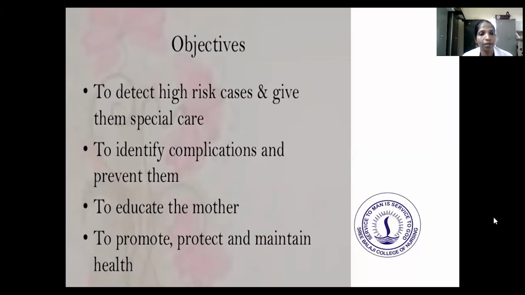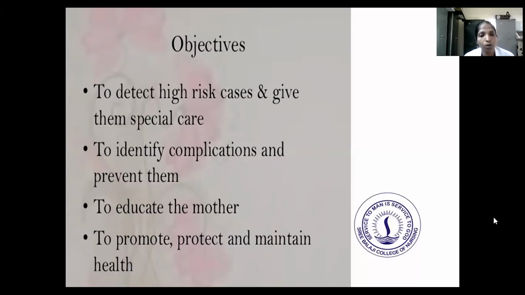Next is to identify the complications and prevent them, which is an important role. Next is to educate the mother about nutrition, personal hygiene, how to take care of the child, what exercises she should follow, and what things she should maintain in a proper way. So this is the education we should provide to the mother.